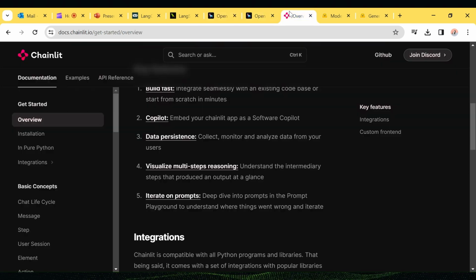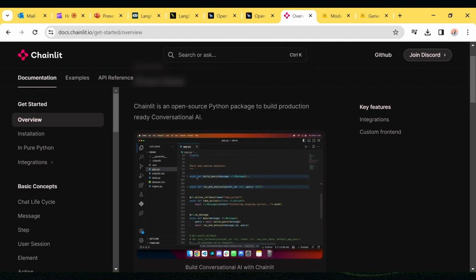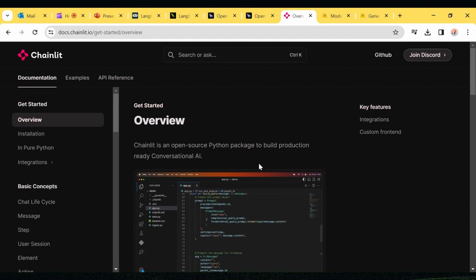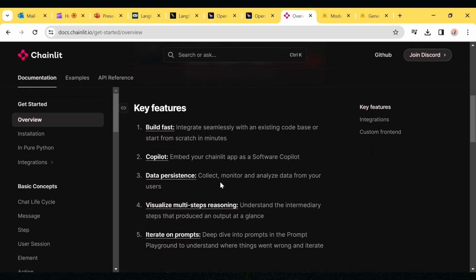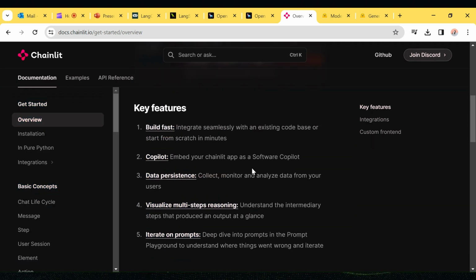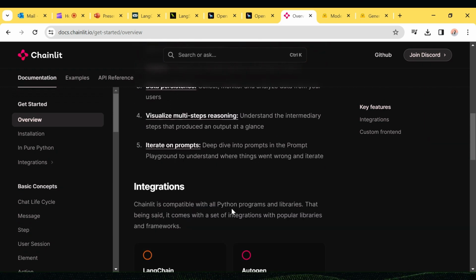And then the next one is Chainlit. Chainlit is also an open source Python library package to build conversational AI. It supports all the LLM models. There are some key features available like Copilot and so on.